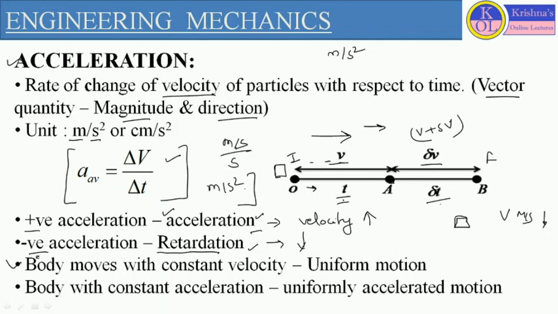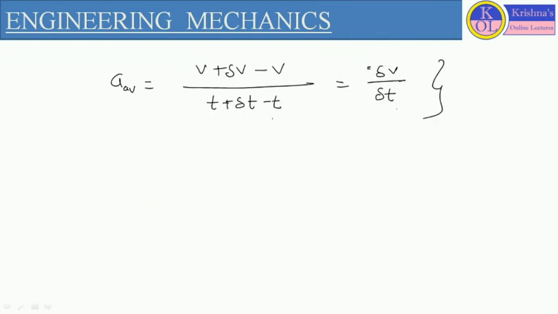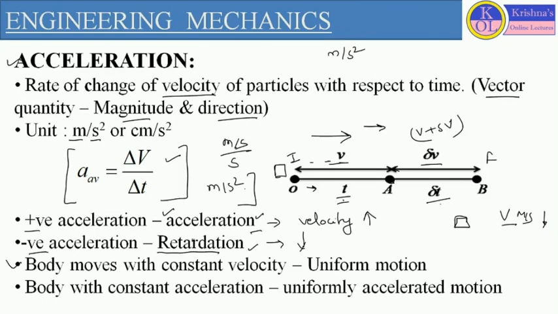Now another very important point. When the body is moving with constant velocity, if the velocity is constant throughout the path, from initial to final position, then the change in velocity with respect to time will be 0 because the velocity is constant. So when the velocity is constant, it is called uniform motion, and acceleration is 0. So for uniform motion, the acceleration value should be 0.